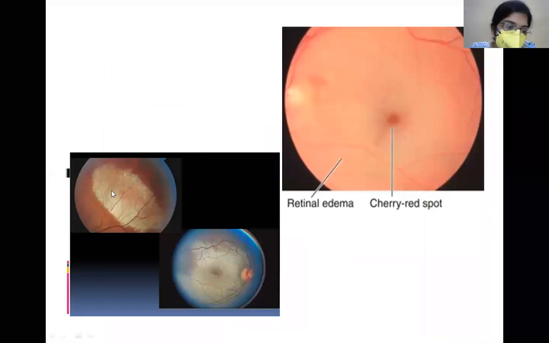In this picture also, this is not the posterior pole, but some other area, there is milky white cloudiness of the retina. Here, the posterior pole is involved. You can trace out the border of the edema like this. This is all the edematous area, okay? All this milky white area.